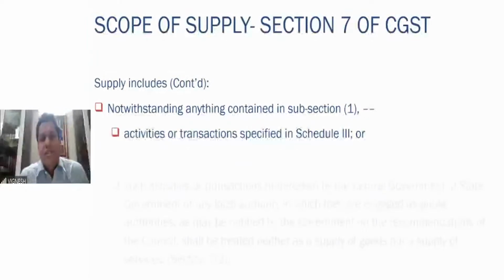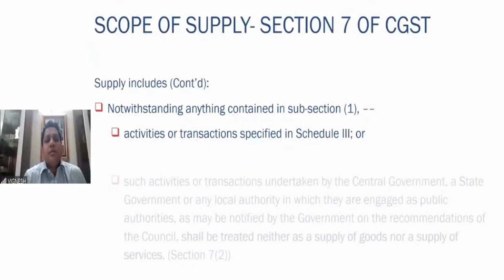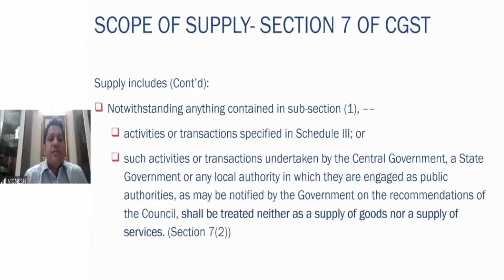7 subsection 2 mentions that activities or transactions which are specified in schedule 3, or such activities which the government may notify, shall be treated neither as supply of goods nor as supply of services. That means it is not at all a supply. There is no question of GST on this. That is what is given in schedule number 3. So activities or transactions which are given in schedule 3 or some transactions which the government may notify are neither a supply of goods nor a supply of services. That is given in 7 subsection 2.